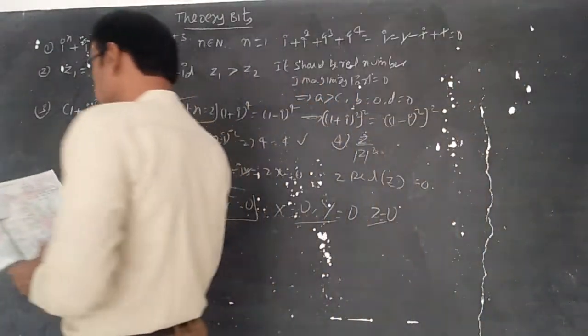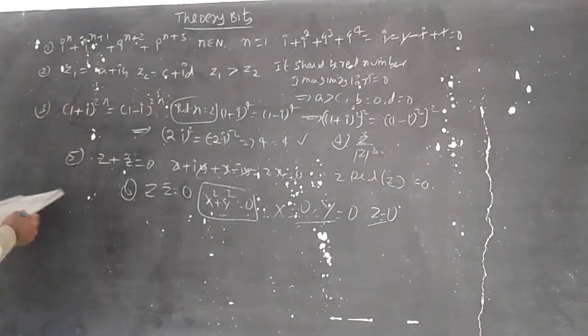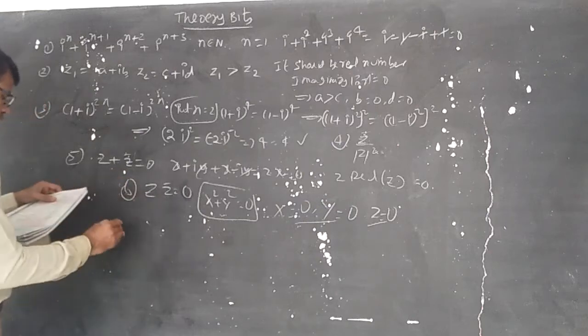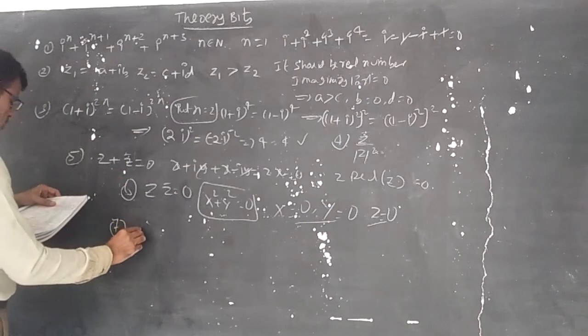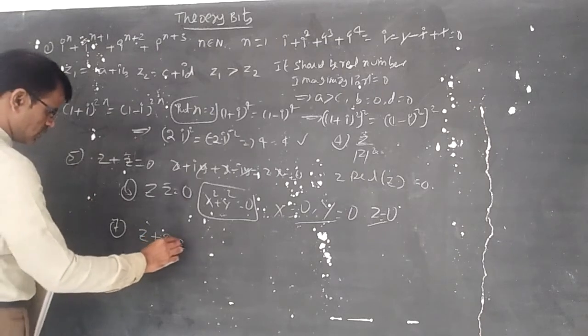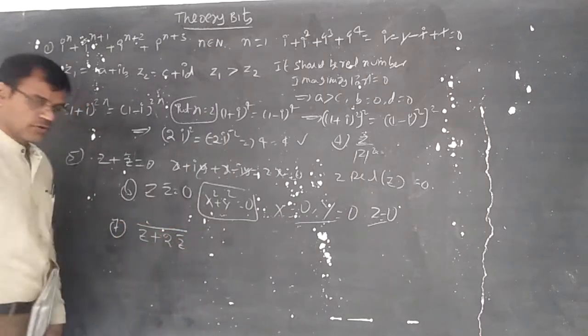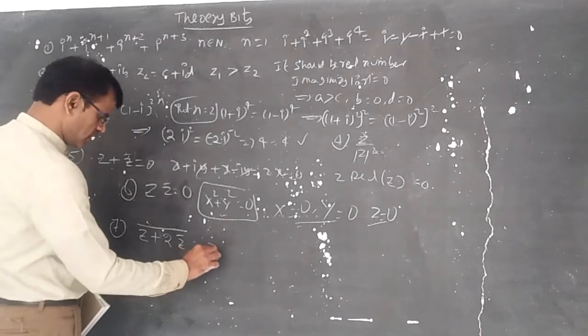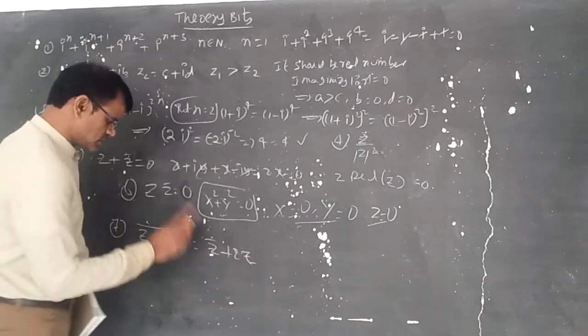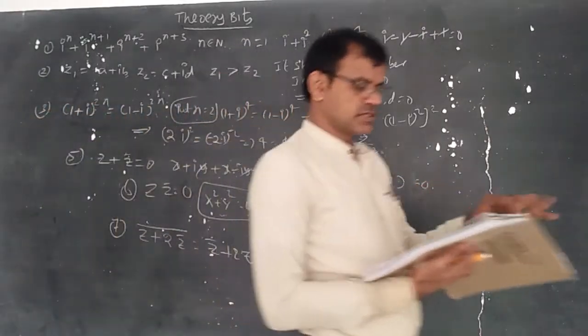Seventh one: conjugate of z plus 2 z bar. Conjugate means whole bar. You can write this one as z bar plus 2z, simply z bar plus 2z, second option.